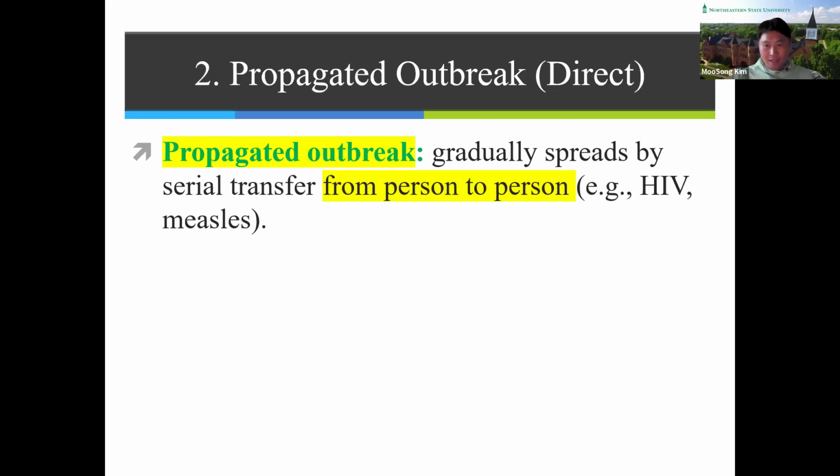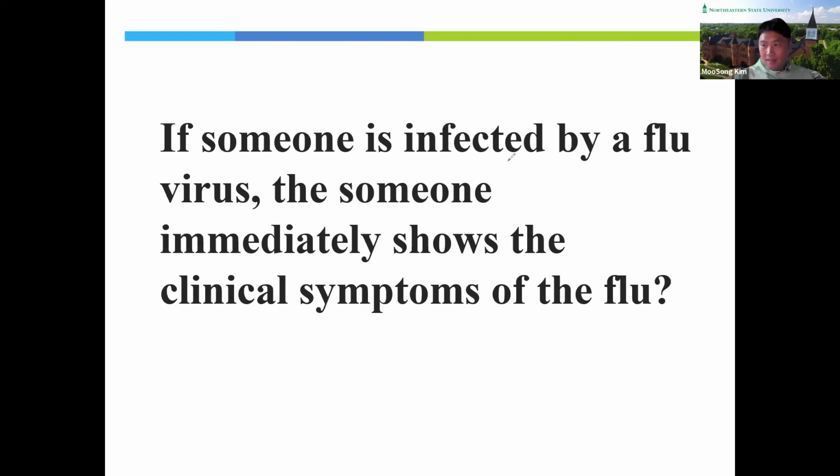In order to understand direct transmission and propagated outbreaks, we should understand this.